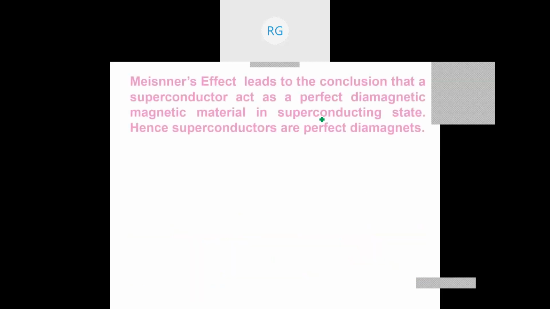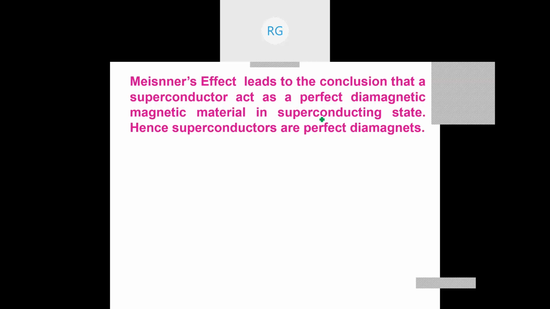So I write some equations here to show what is the relation between the expulsion of magnetic flux and the zero resistivity. It actually shows that the superconductor is a diamagnet. We know that a diamagnet is a magnetic material which opposes the external field. Therefore, the superconductor in superconducting state is expelling the magnetic flux, meaning it is a diamagnet. Hence, Meissner's effect concludes that superconductors are perfect diamagnets.